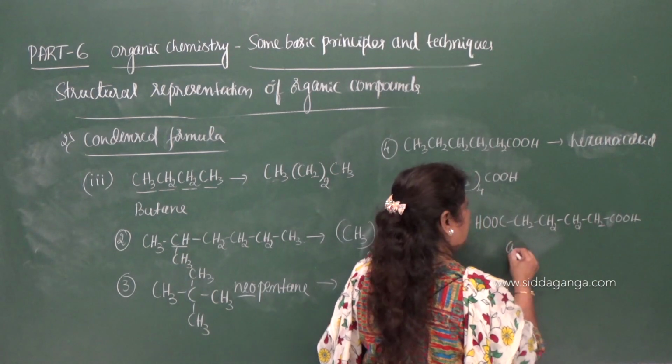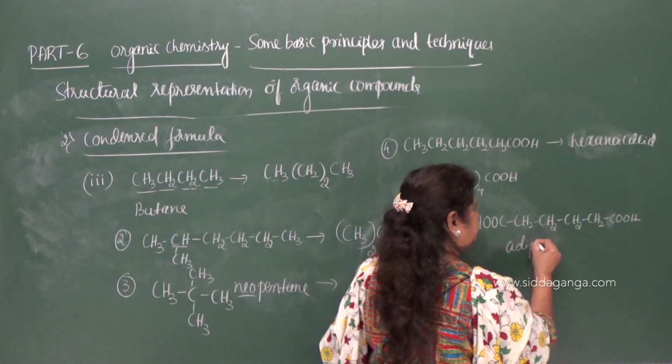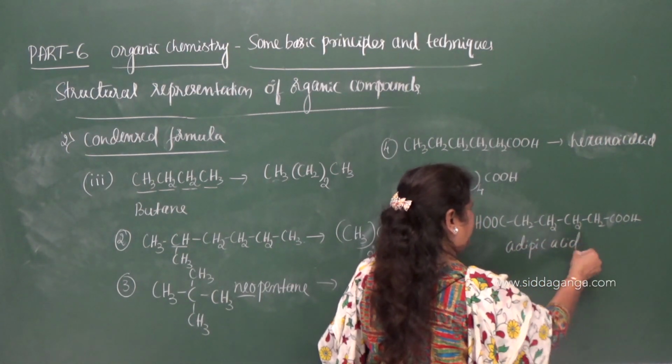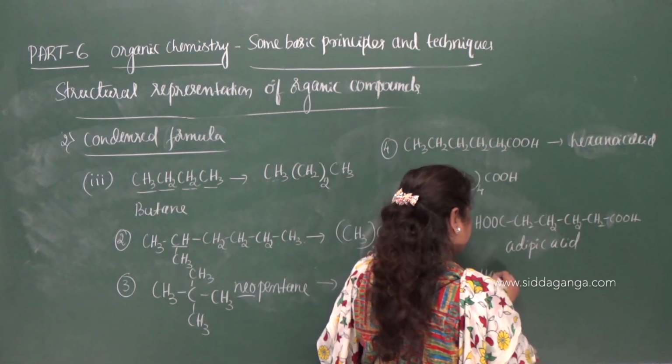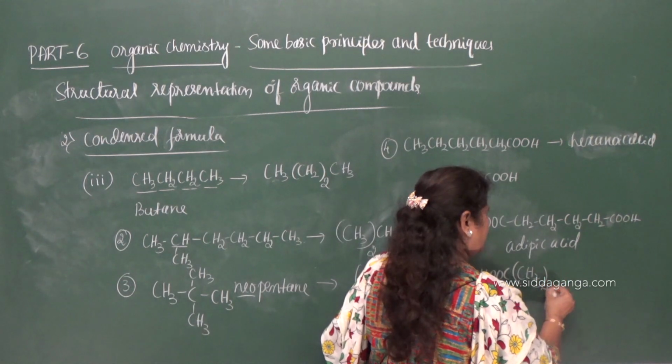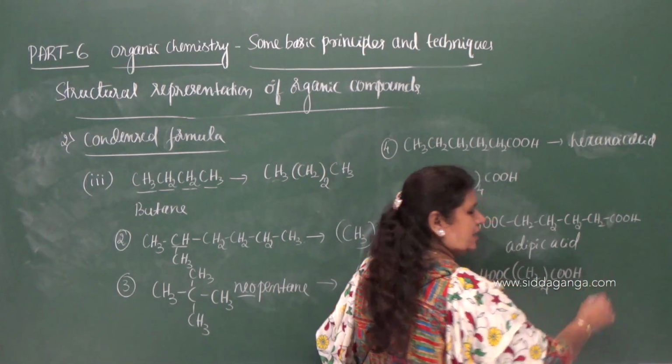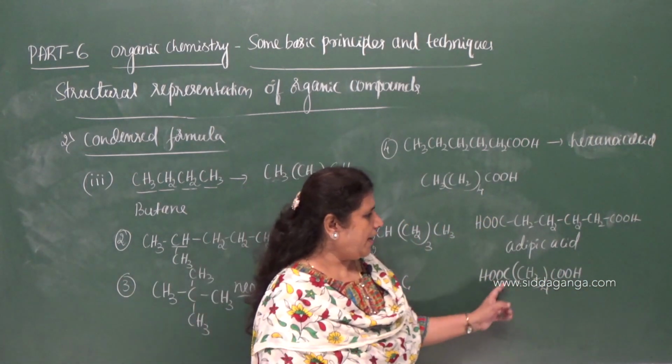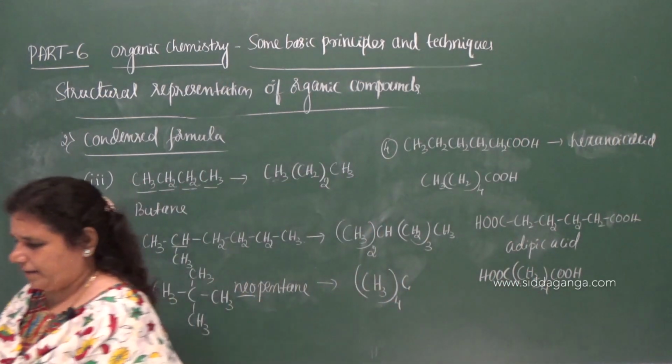You can represent it in condensed formula as COOH, CH2 4 times, COOH. So this is the condensed formula of adipic acid.